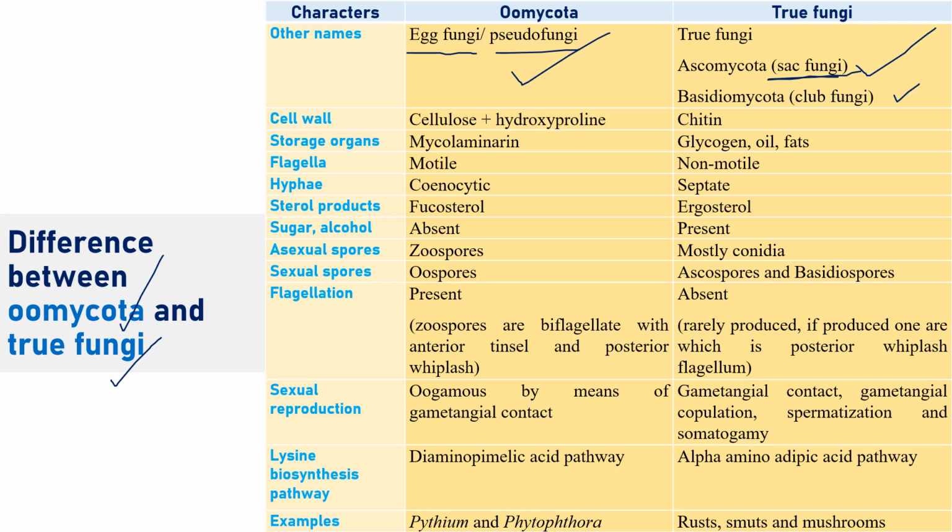And we can also call Ascomycota a crown fungi because it is one of the largest phyla where the majority of the fungi are grouped, right? And Basidiomycota is generally called a club fungi, where basidiospores are produced above a club-like structure. That's why it's called club fungi. So these are the other names.